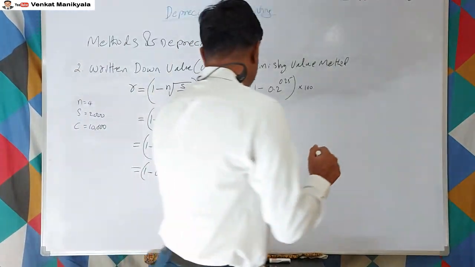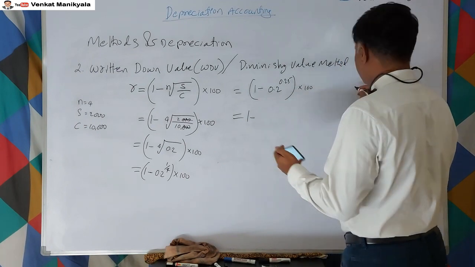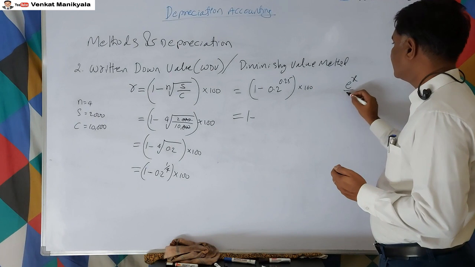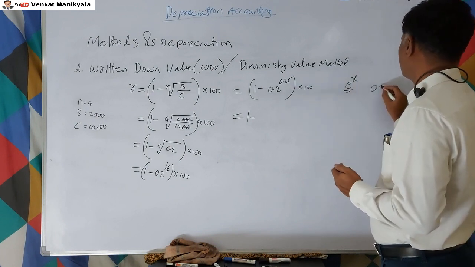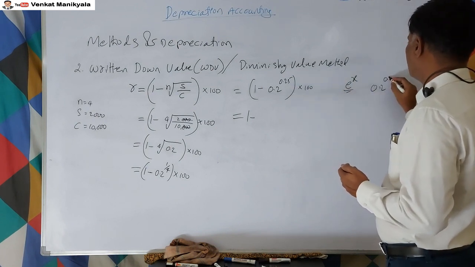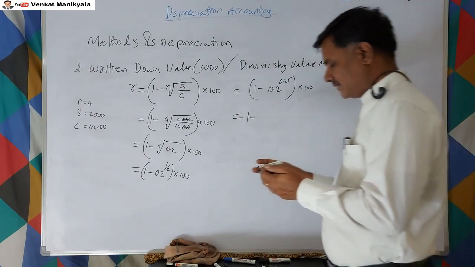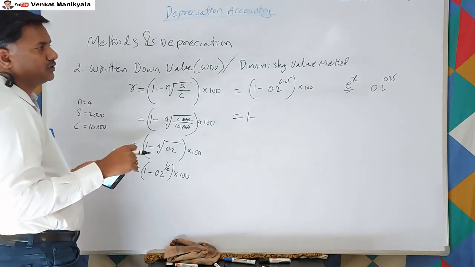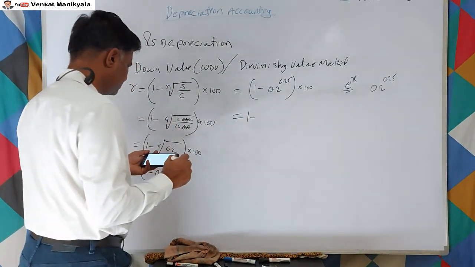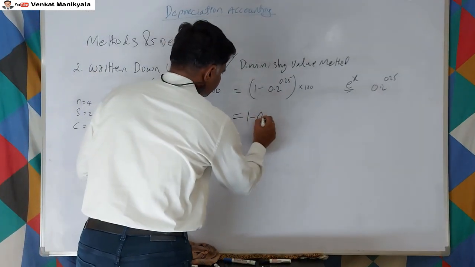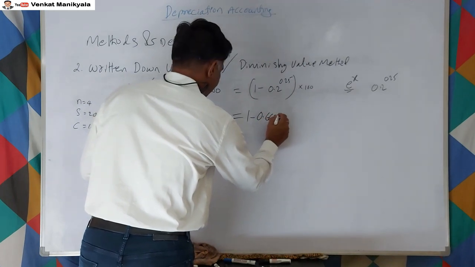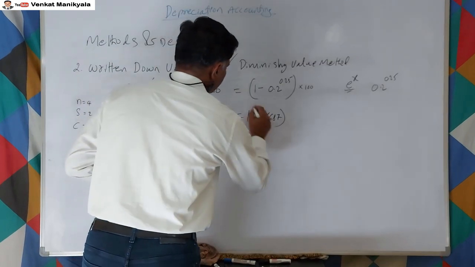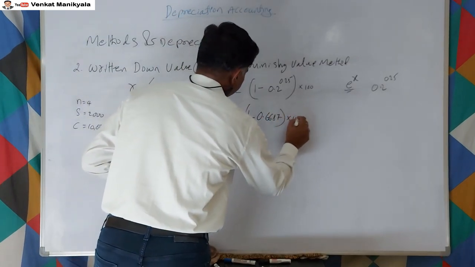So in the calculator we can find e to the power of x, this kind of symbol is there. E is 0.2 and x is 0.25. So in the e place you write 0.2 and in the x place 0.25. The answer will be 0.6687, overall multiplied by 100.